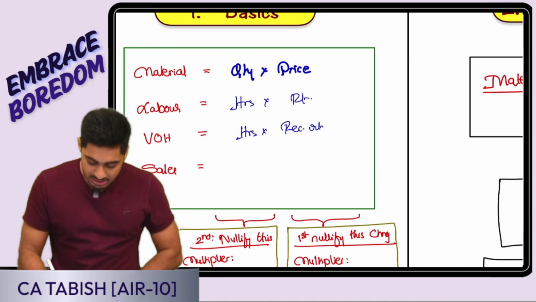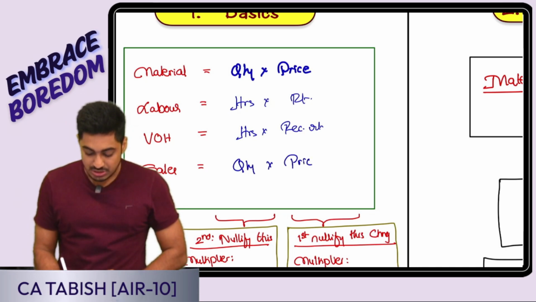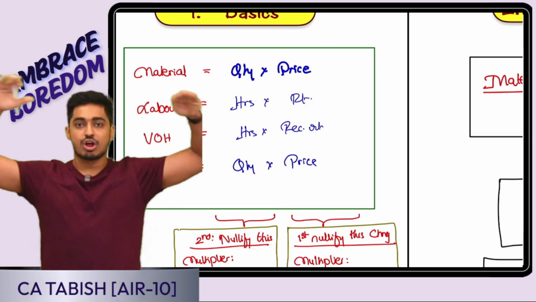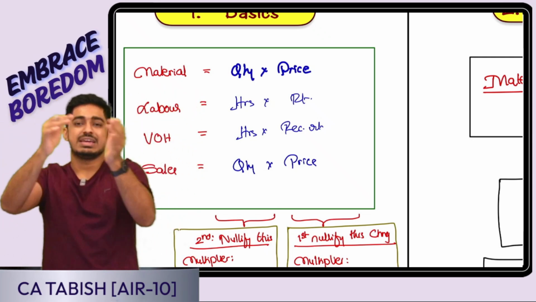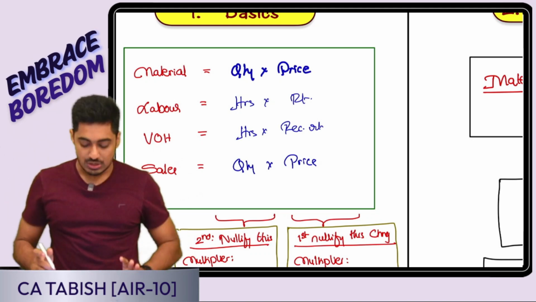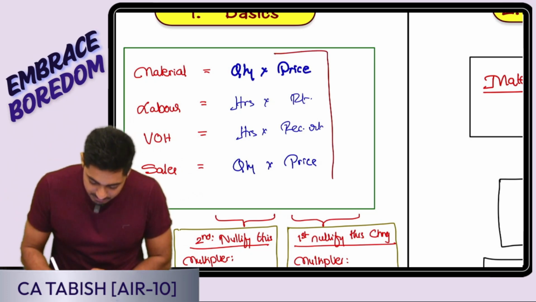Yes, next I've told, in case of sales, it is again quantity into price. How many units I sold, at what price I sold. So the overall structure of variance, the overall change, is going to be the total variance. It is going to be standard minus actual, or actual minus standard in case of sales. Now in that, first we are going to nullify the external factor. Yes or no, everyone? Perfect.